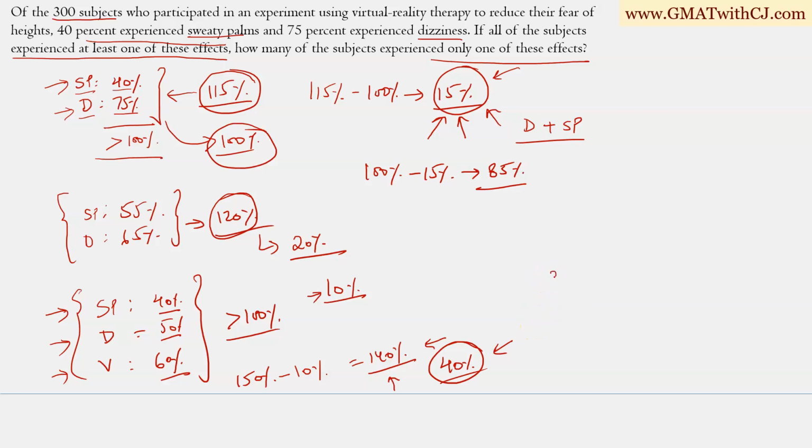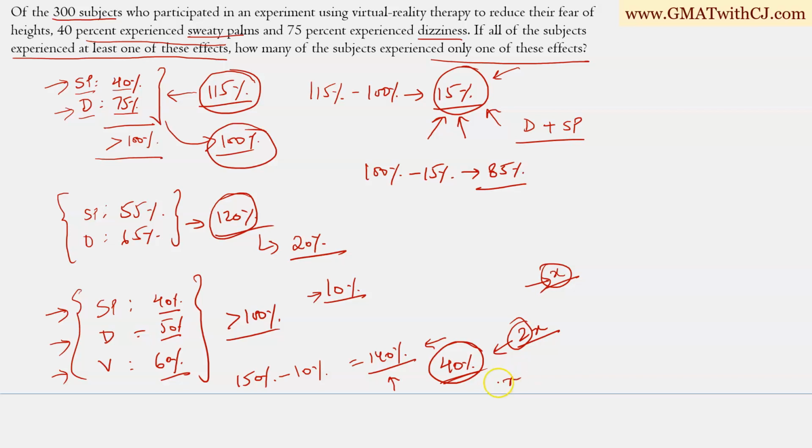So let's say the percentage of those people is X. So this excess must be equal to 2x, because these X percent of people have been counted 2 times more. So they have been counted twice in excess, right?